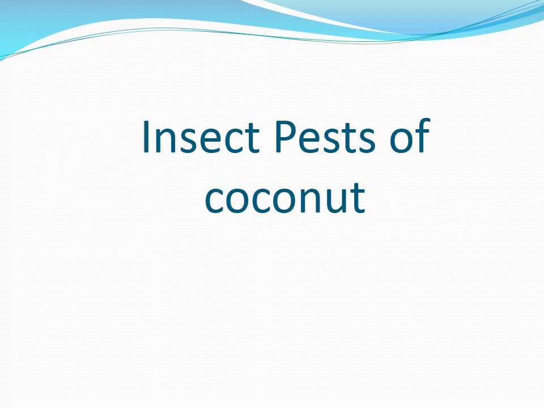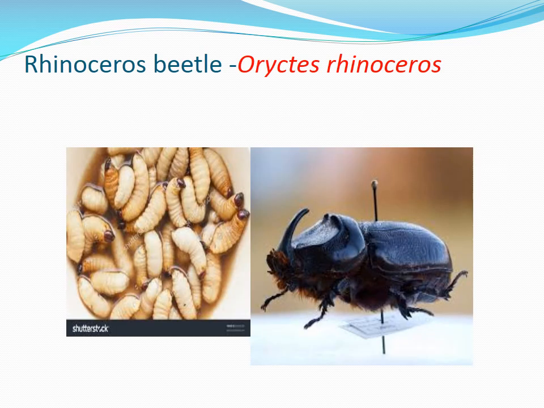So the next pest is pest of coconut. This is the horn which is present. This is a male one, that is why the horn is larger in size. If it is a female one, it is of half length. This is the grub, and this burrows into decaying material. This head region is where you have this darkened cuticle.